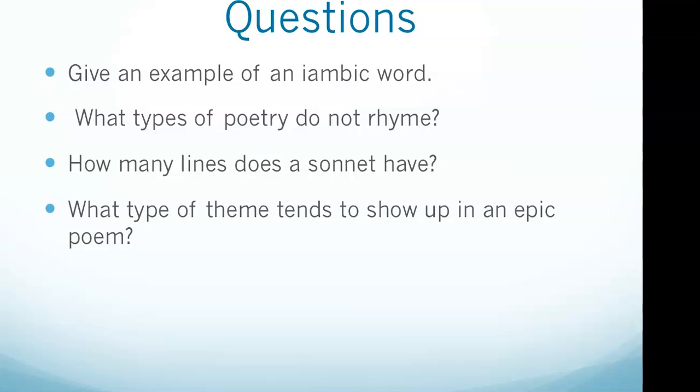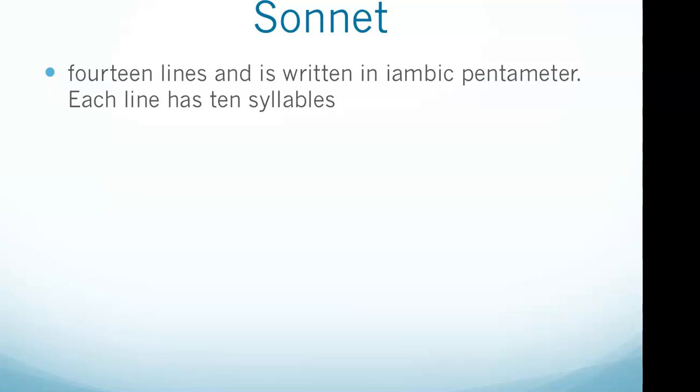There's a pretty good chance the question would just ask how many lines, and then they'd give you 4 different answer choices. But if you know that it's written in iambic pentameter, that's even better. Each line of a sonnet has 10 syllables. This means that iambic pentameter is a type of writing, while sonnet is the actual type of poetry.